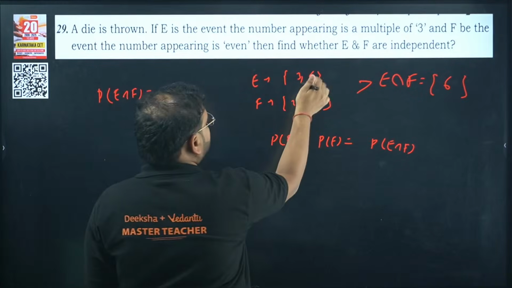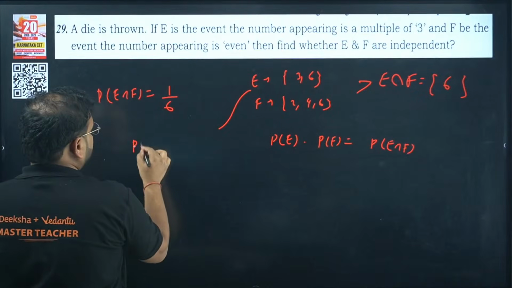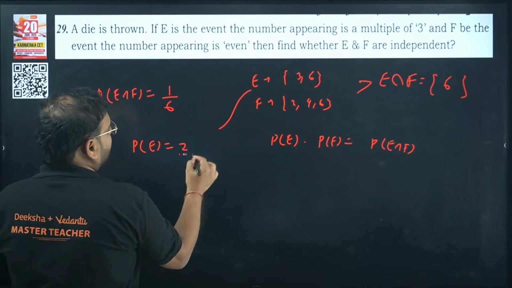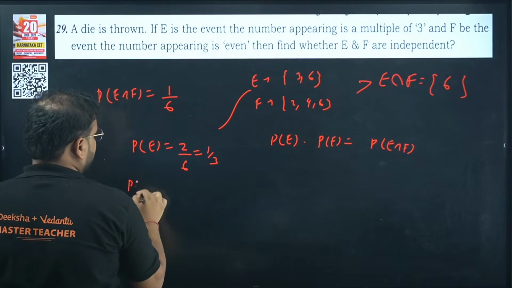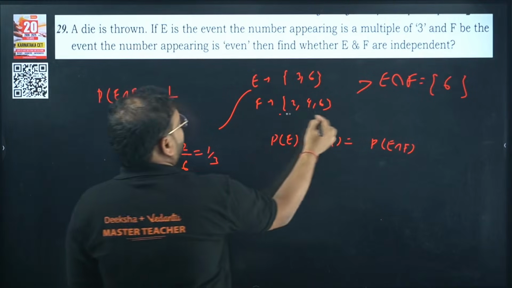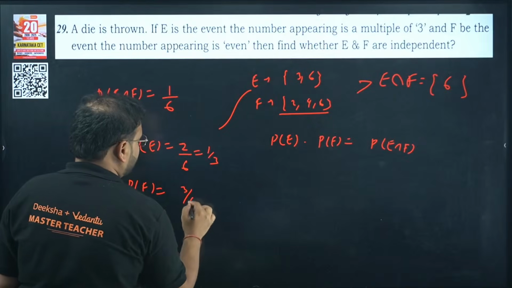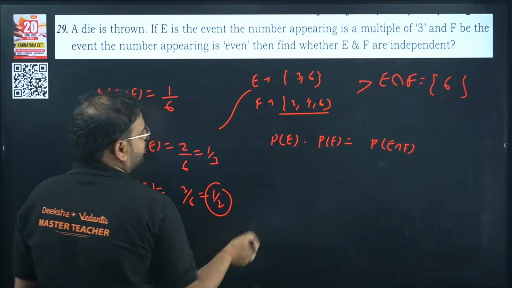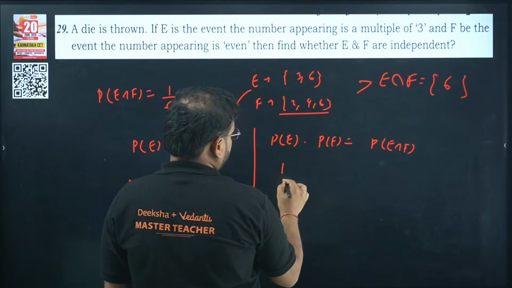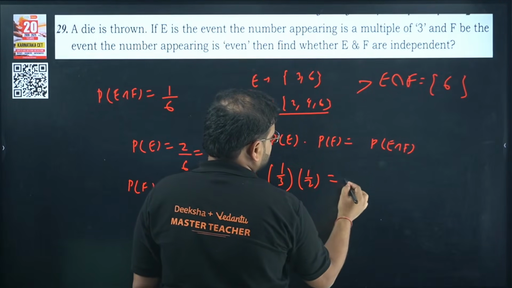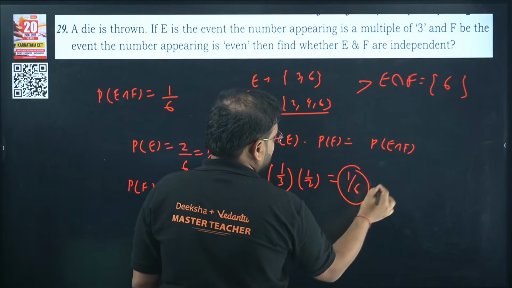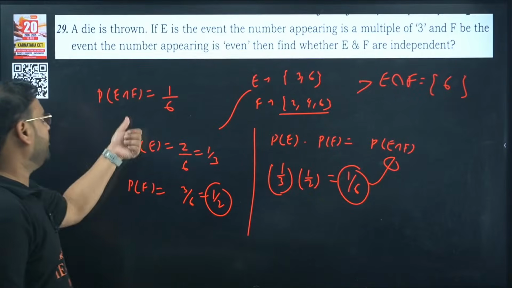What about P(E)? The value of P(E) will be what? We have 2 samples over here, 2 by 6, so 1 by 3. Now what is P(F)? 2, 4, 6. So we have 3 over here, 3 by 6 means 1 by 2. Multiply: 1 by 3 into 1 by 2, I'm getting 1 by 6, which is the same as this over here.